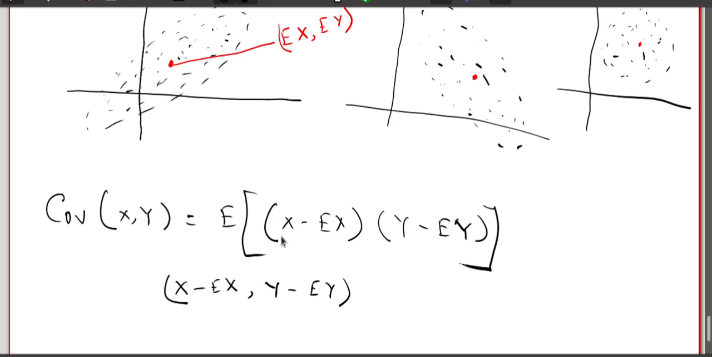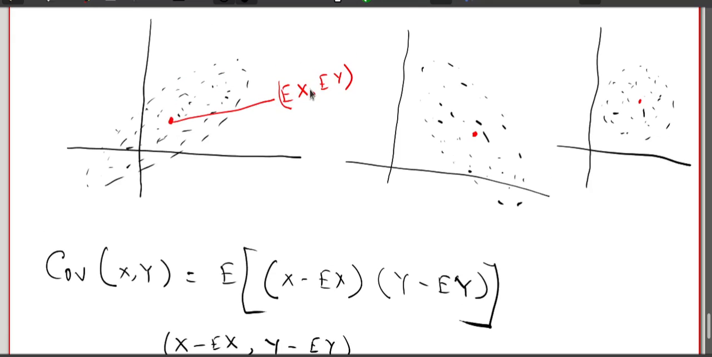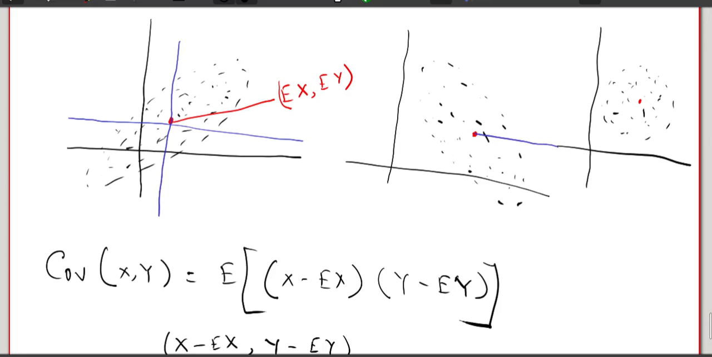What is this? This is basically as if I have shifted my origin to this point. Okay? So the origins are now shifted here. Similarly, in this case, the origin is shifted here. In this case also, the origins are shifted.